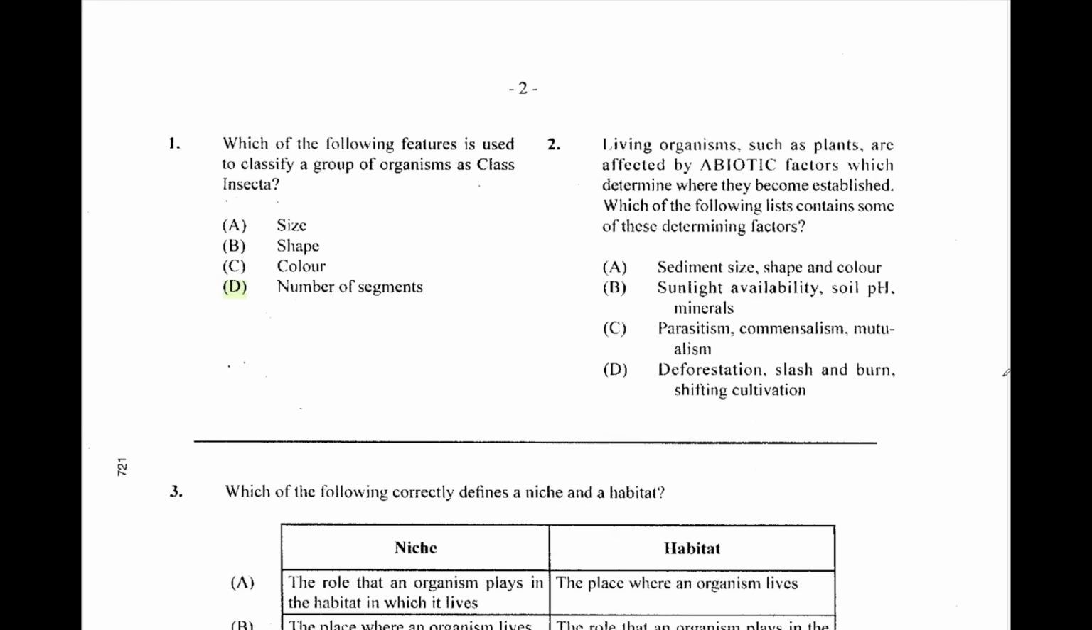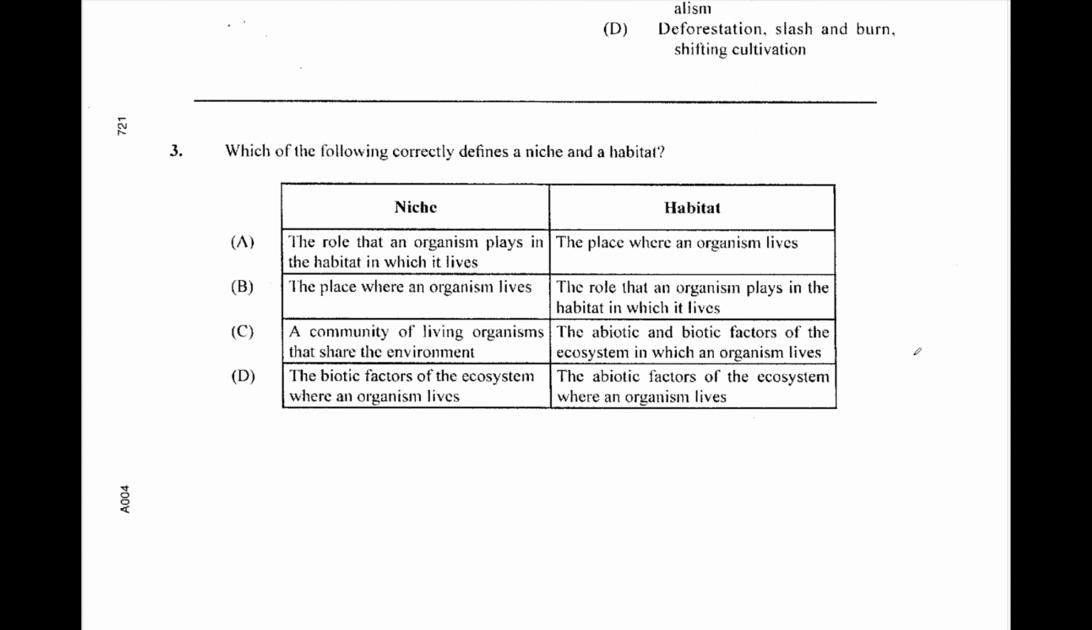Question 2. Living organisms such as plants are affected by abiotic factors which determine where they become established. Which of the following lists contains some of these determining factors? Read through the list carefully. Abiotic factors are non-living factors, and abiotic is in capital letters. So you are looking at sunlight availability, soil pH, and minerals. B is the answer.